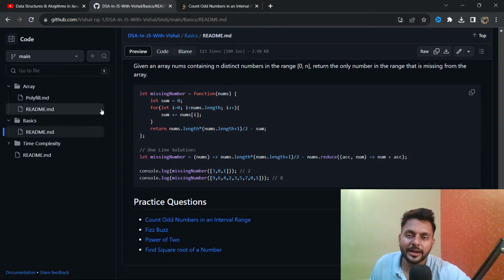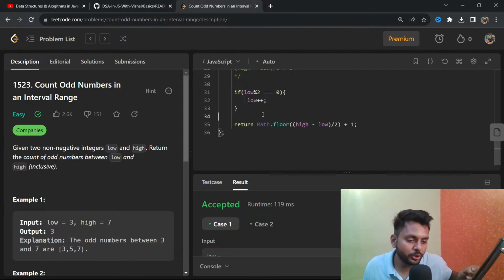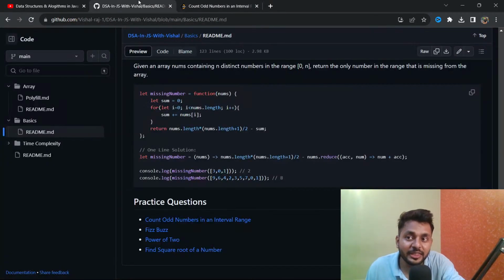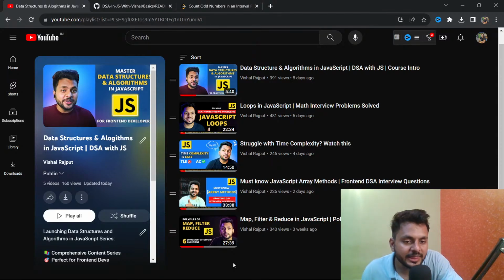Let's say there is Math.floor, there is array.sort, array.reverse. You should understand how these sort and reverse functions work. If I do some array.map, you should know how the map function works. You should know how the filter function works. You should know how the reduce function works. And this is exactly what is known as a polyfill. If you're creating your own inbuilt function, this is what a polyfill is. And this is what the interviewer asks.